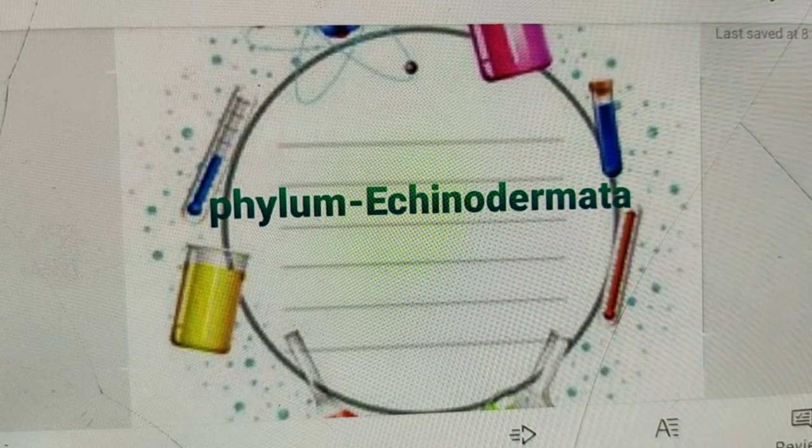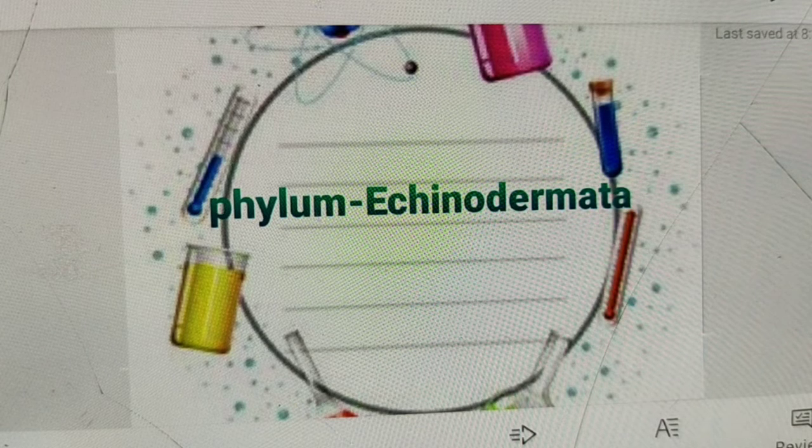What are the characteristics of phylum Echinodermata? They are triploblastic and coelomate with organ system level of organization. Bilaterally symmetrical in larval stage and pentamerous radial in adult.